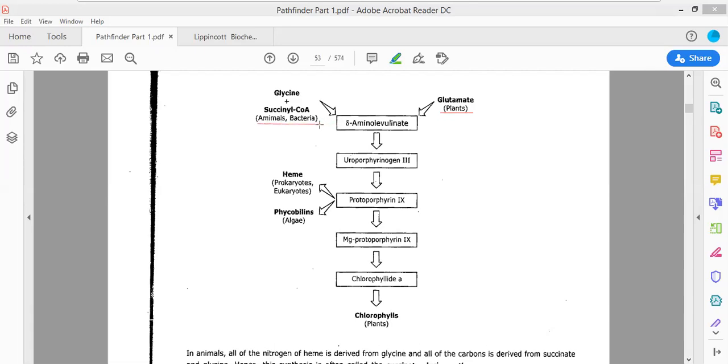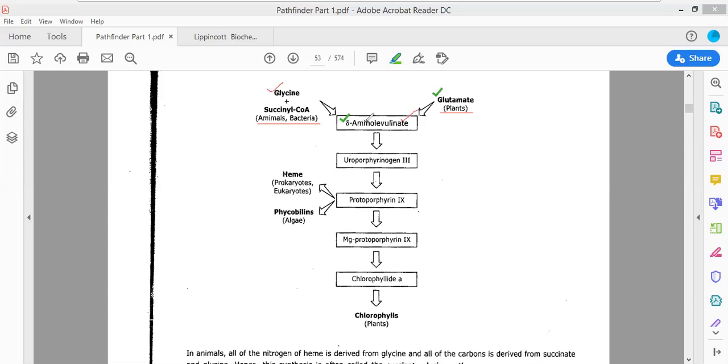Now, in the case of plants, glutamate is present. Glutamate serves as the precursor for the formation of delta aminolevulinic acid. I'm using this green color for plants. In the case of animals, the precursors are glycine and succinyl coenzyme A, and they also lead to the formation of delta aminolevulinic acid.